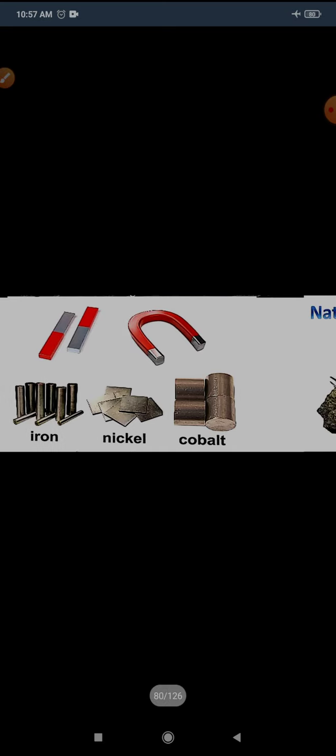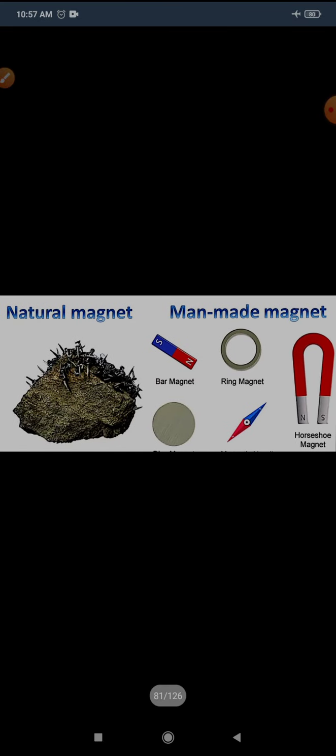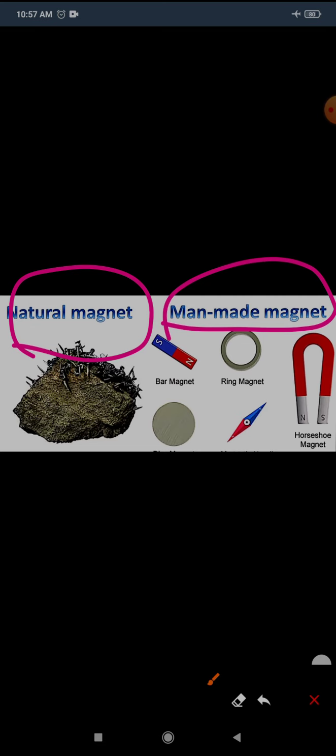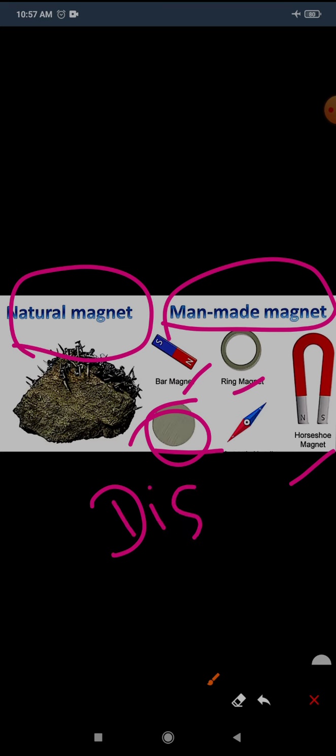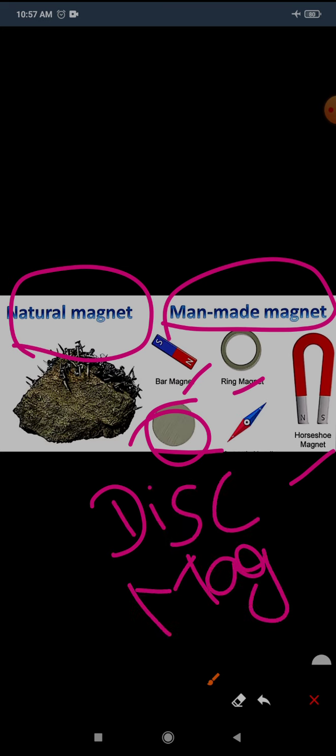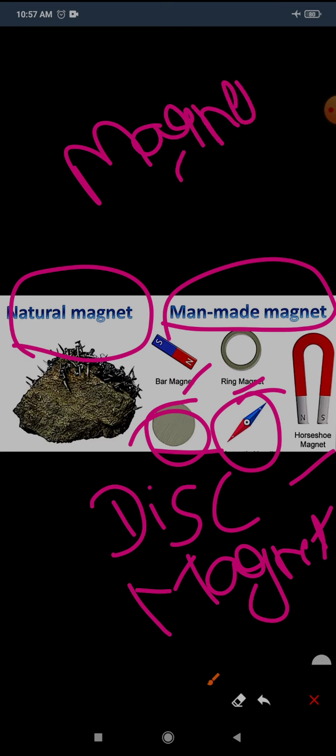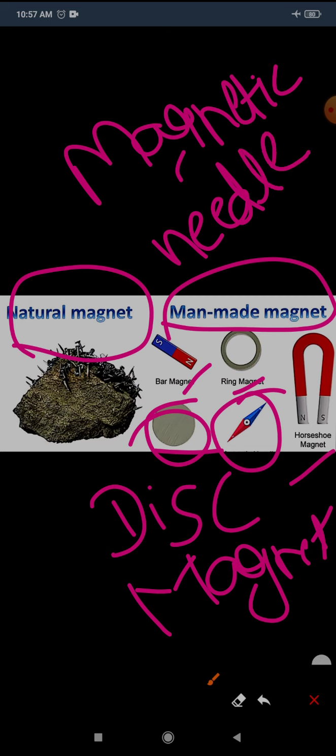So there are two types of magnet, natural magnet and man-made magnet. This is natural magnet and this is man-made magnet. Here you can see a bar magnet, ring magnet, horseshoe magnet, and disc magnet. And what is this? This is a magnetic needle. So these are the two types, natural magnet and man-made magnet.